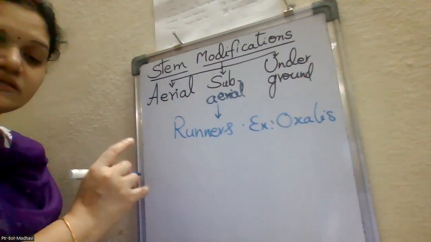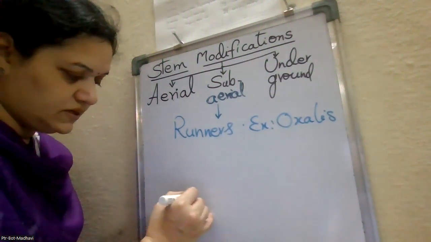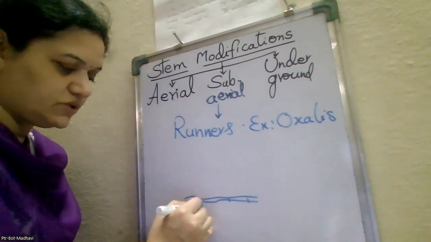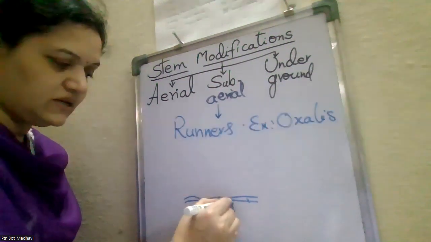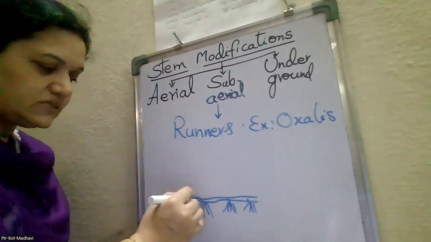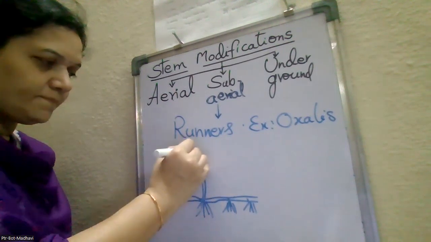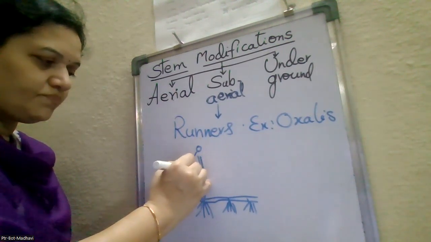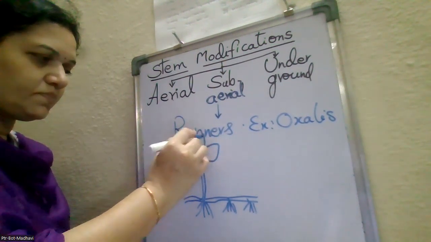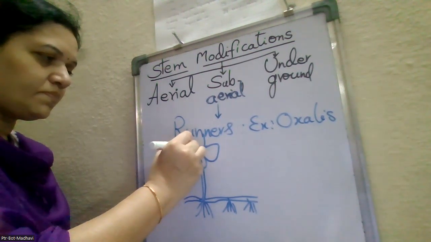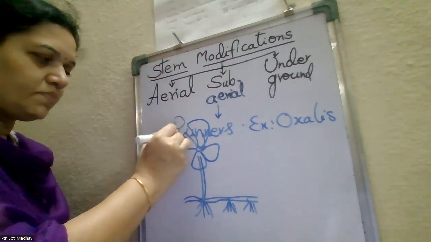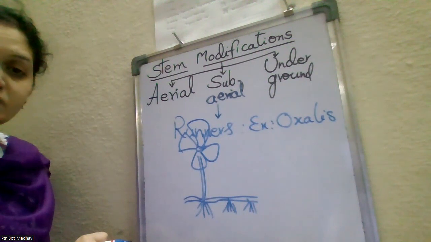Oxalis. So in this, what happens? The stem is parallel to the soil surface, having nodes and internodes. Wherever the nodes are there, like this, a bunch of adventitious roots. This is the oxalis.